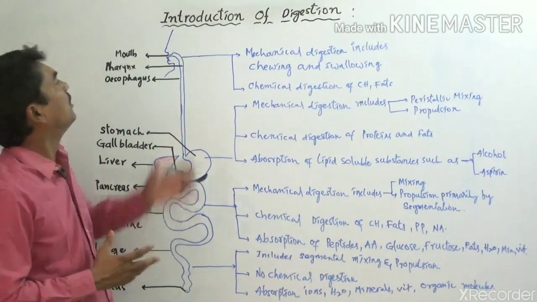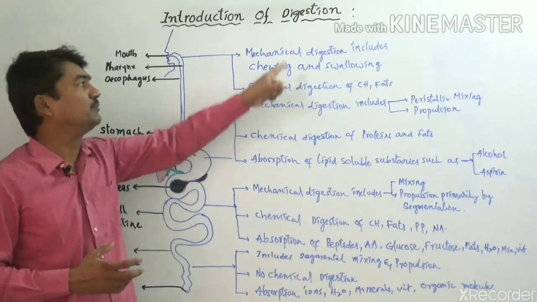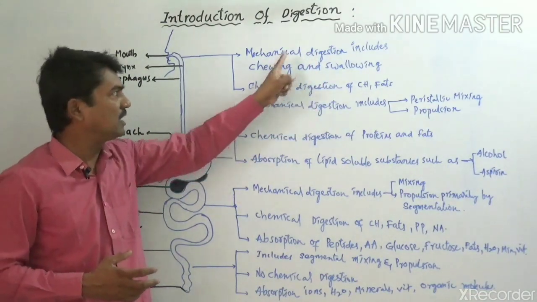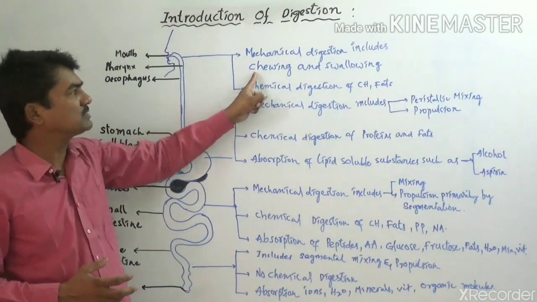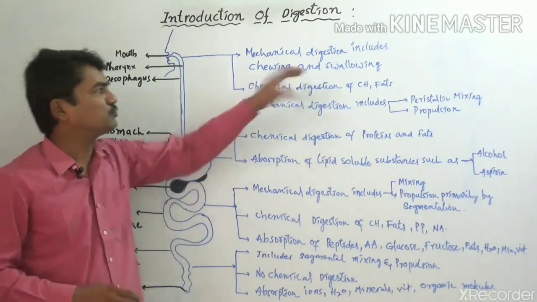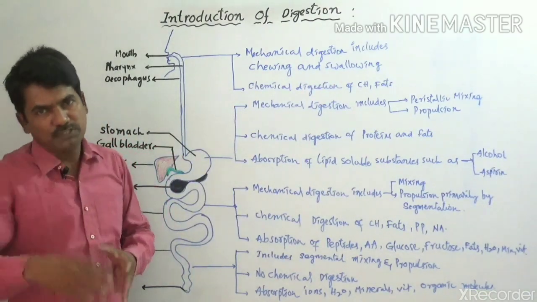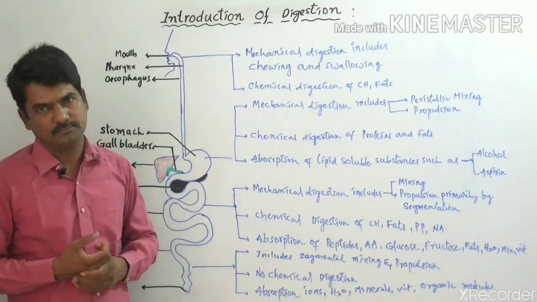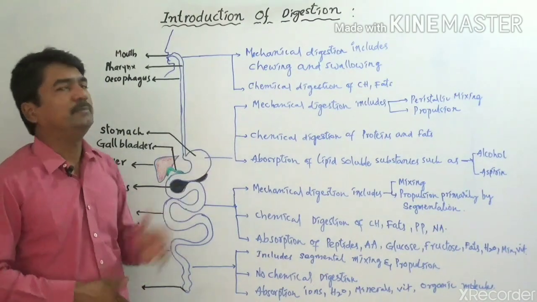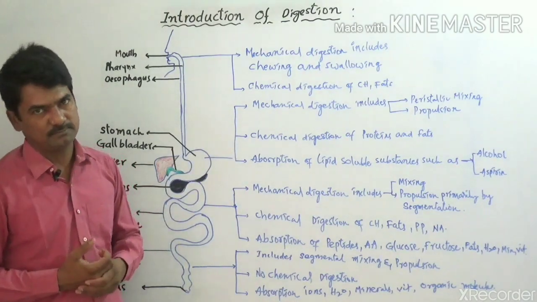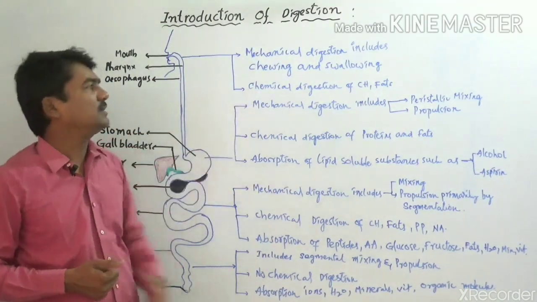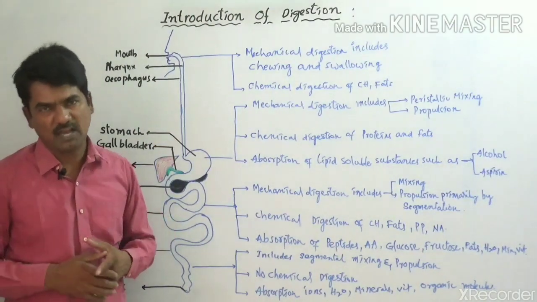So here we can say that the mouth is involved with two specific processes, that is mechanical digestion and chemical digestion. During the mechanical digestion process, it undergoes chewing and swallowing. Chewing is nothing but mastication of food into small pieces, and swallowing is nothing but pushing the food into the next region of the alimentary canal. That is also known as peristaltic movement. By that process, the food will enter into the next part of the alimentary canal, and that is called mechanical digestion.